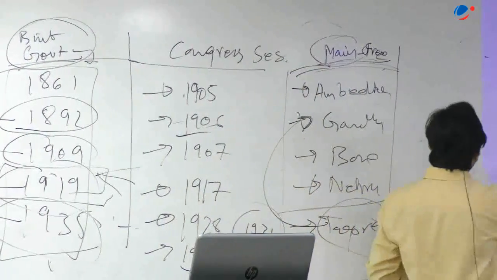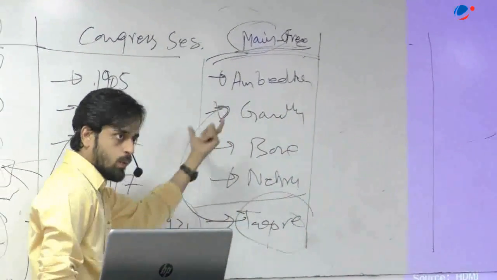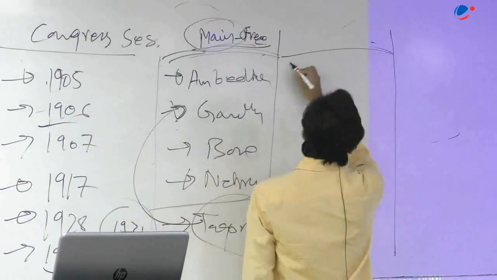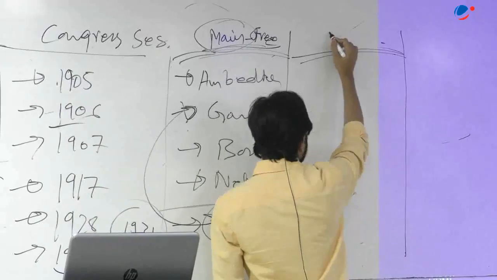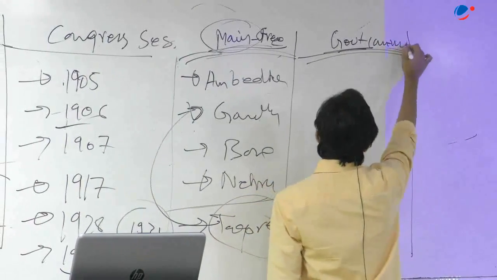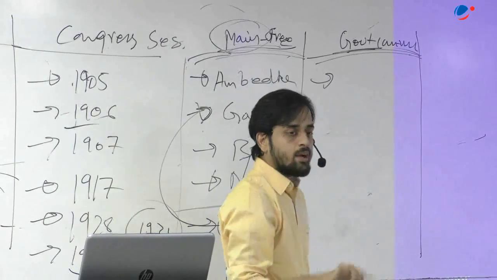So ultimately he has to be there. Now, that is another area which is important. Apart from this, what is also important from the prelims point of view is the government committees which came from 1940 to 1946. और ये committees कौन सी थी?